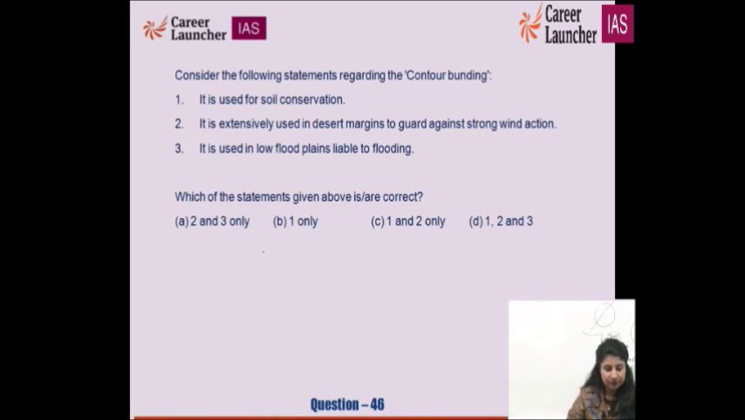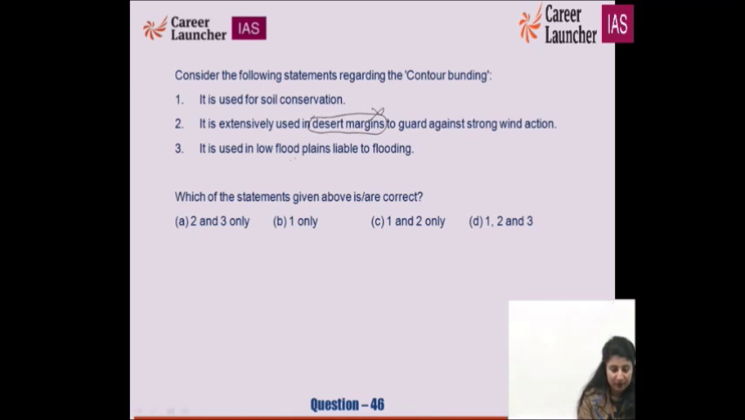Contour bunding, it's been mentioned in your NCERTs and also in other books of your environment, where you talk about methods of soil conservation, and especially in those chapters about erosion, weathering, degradation. All those chapters are very important for you to know how we can preserve soil. It is used for soil conservation, very right. It is used extensively in desert margins to guard against strong wind action.